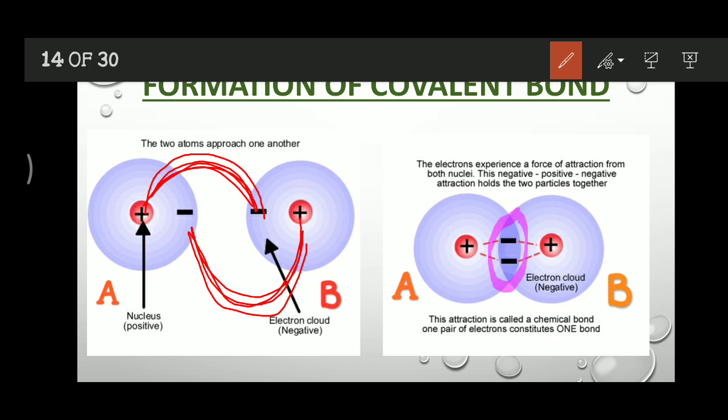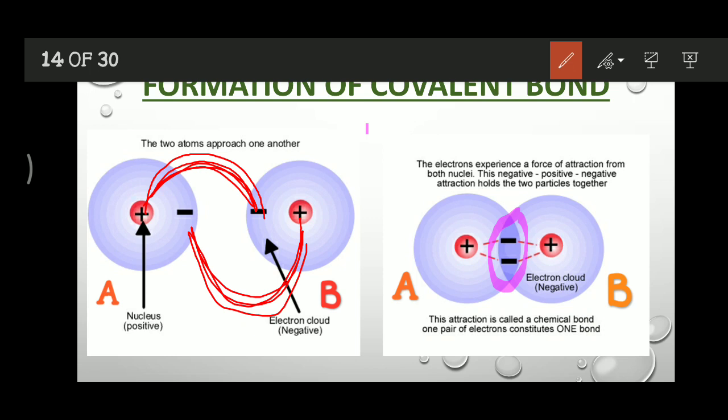In the previous definition you understood what a bond is. A bond is a force of attraction, and when this type of force of attraction is established by the sharing of electrons, by the sharing of space, it is called the formation of a covalent bond. So this is the formation of a covalent bond. I hope you understand the condition here.